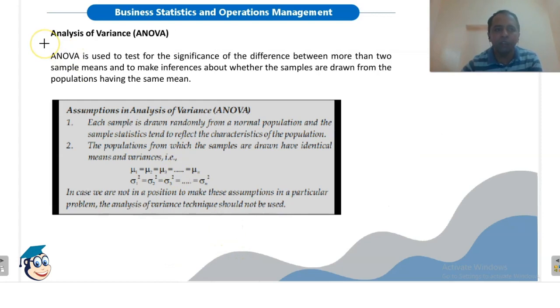Next is analysis of variance or ANOVA. ANOVA is used to test for significance of the difference between more than two sample means.